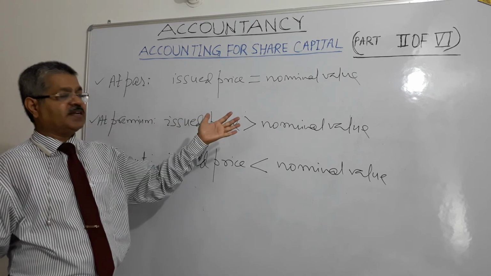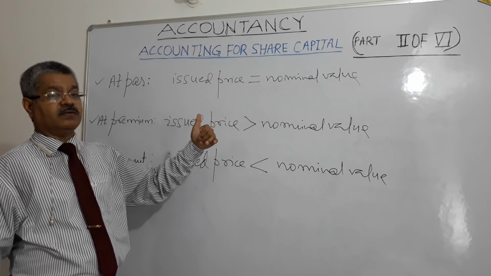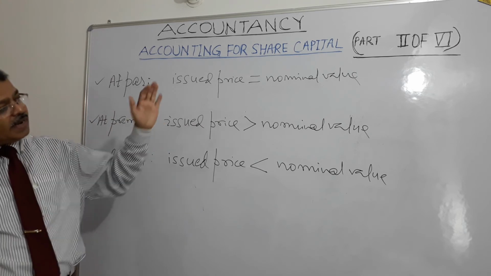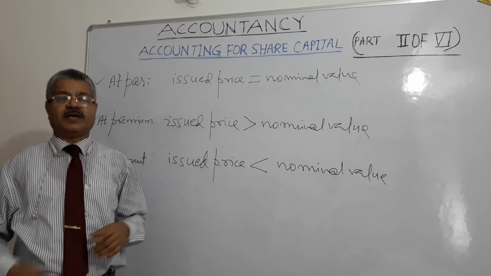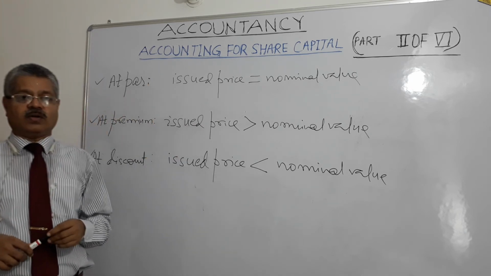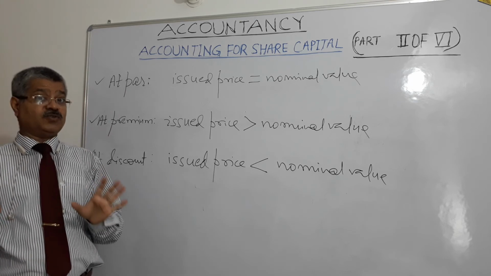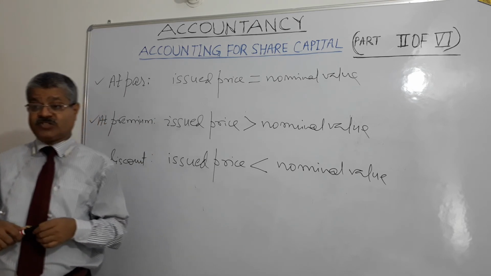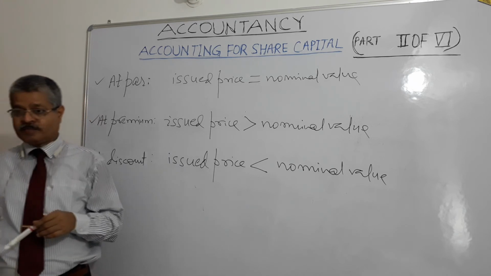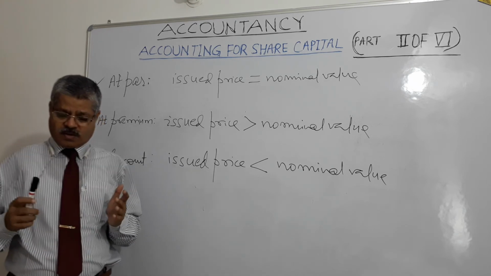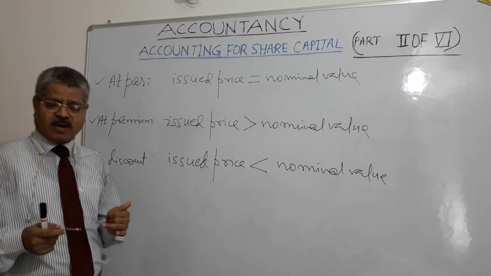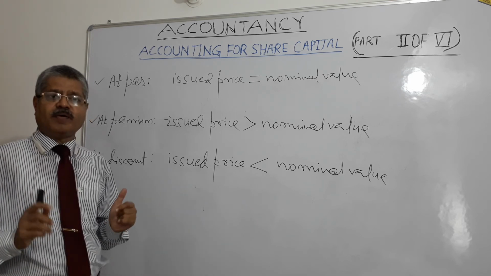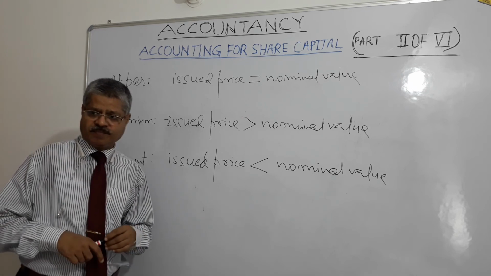The second installment generally is with allotment, called allotment money. Subsequently we have first call, second call, third call, if the company is not raising everything at the start. It may also happen that the company calls up the entire amount at the time of application itself.